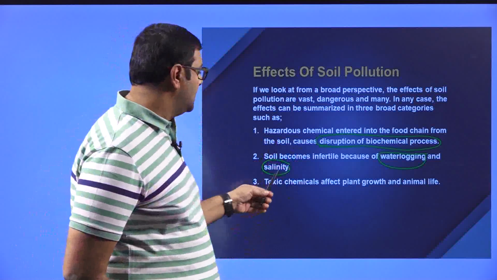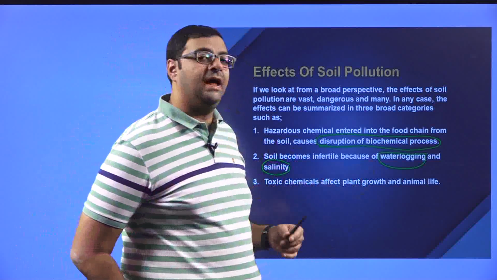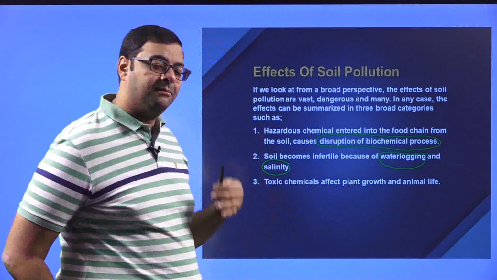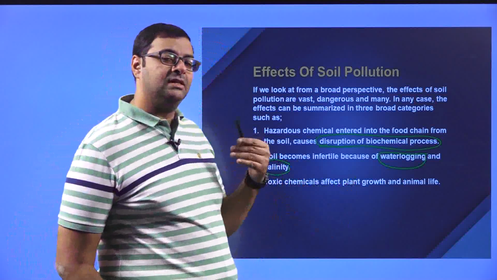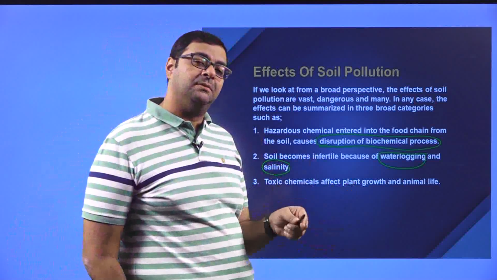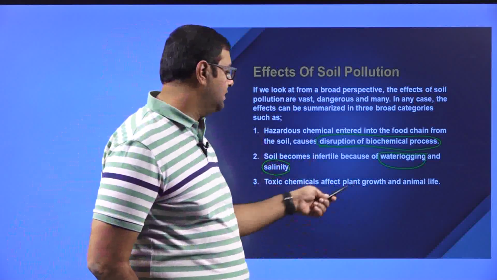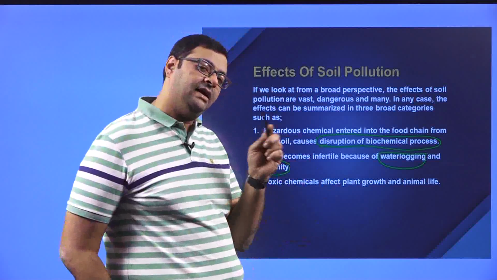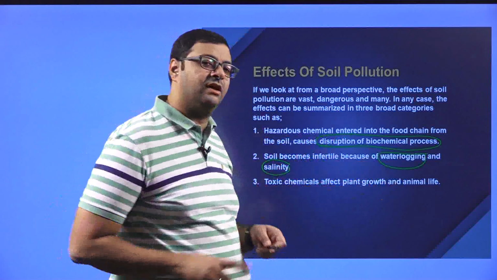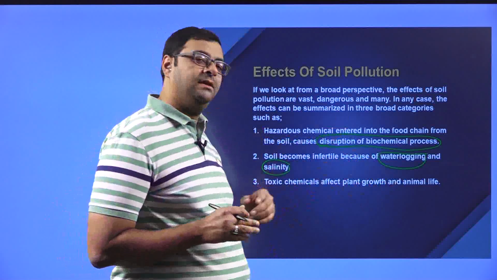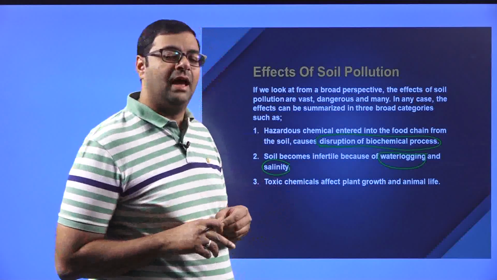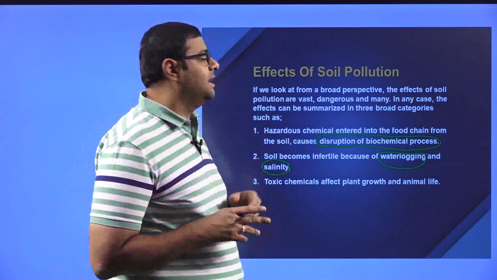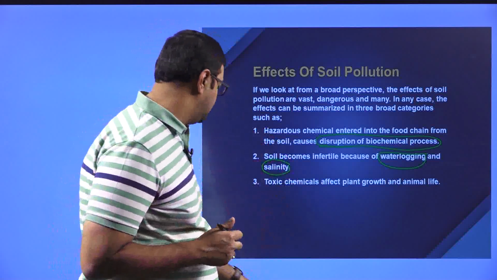And the third one is toxic chemicals affect plant growth and animal life. As I said, if toxic chemicals are being left in the soil, those chemicals are picked up by the plant, and they are indirectly affecting the growth of the plant. And when the plants are eaten by the animals, in turn those chemicals get transferred into the animals also, and the animals are also getting affected. So these are the three effects of soil pollution.